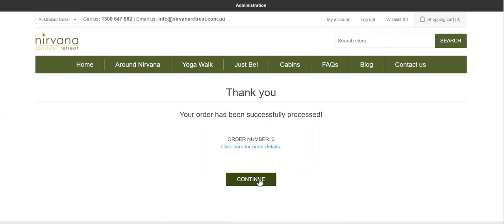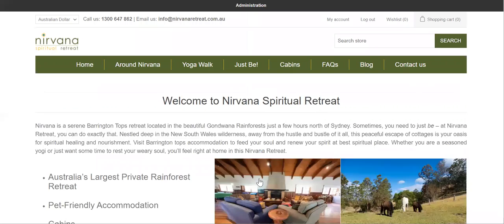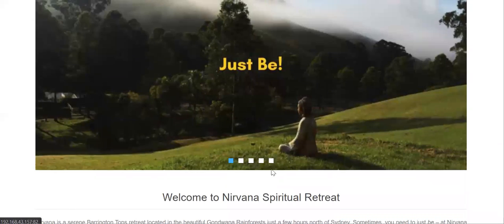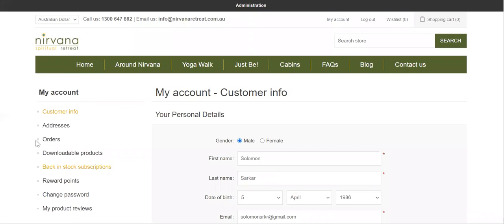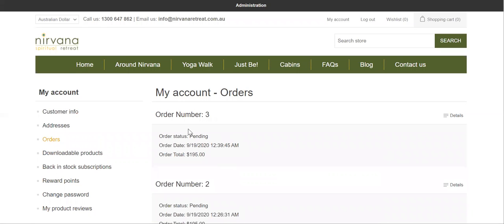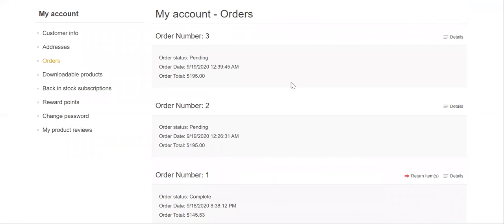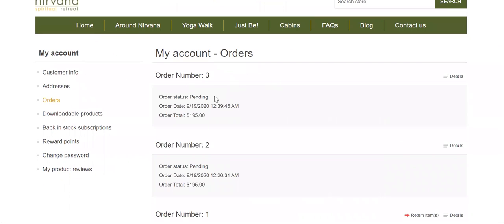Anyways, this is how it looks. If I click on continue, I go to the home page. Again, if I go and check my orders, I can see there is another order here. So this is how it works.